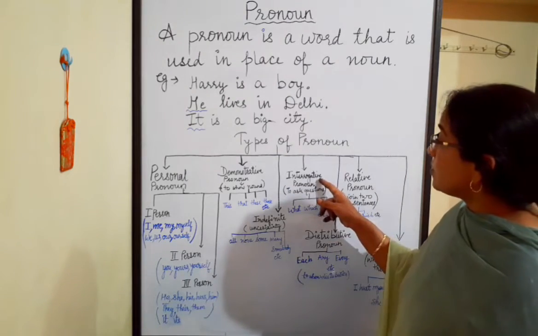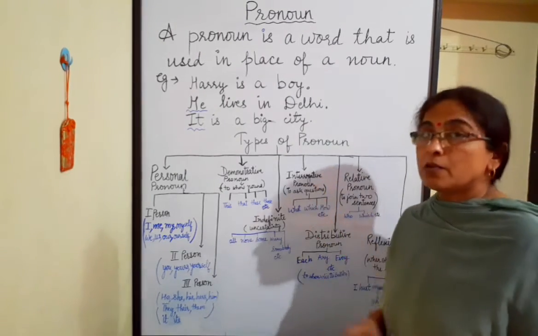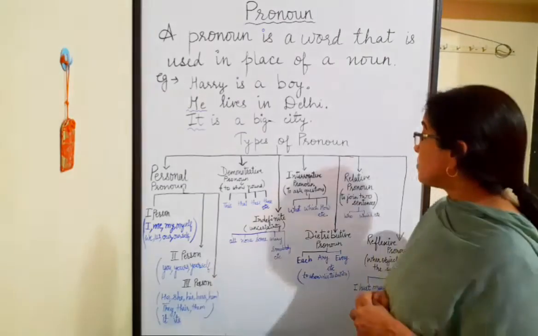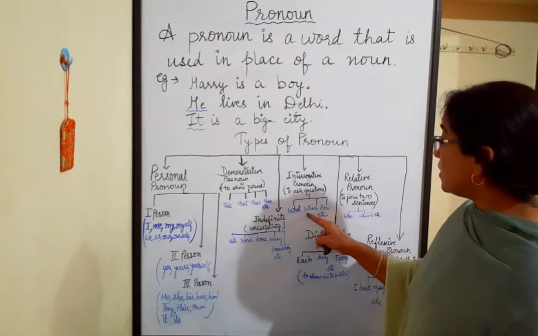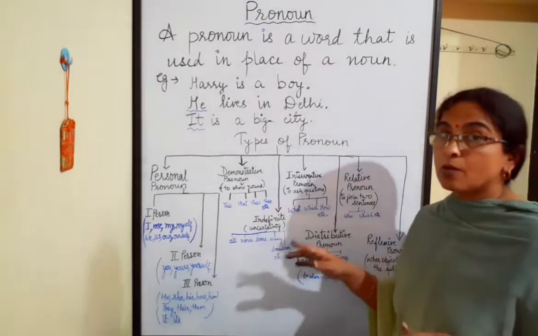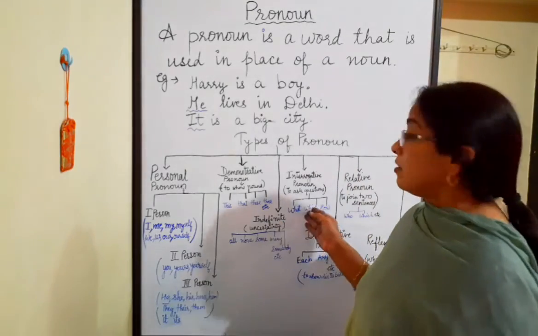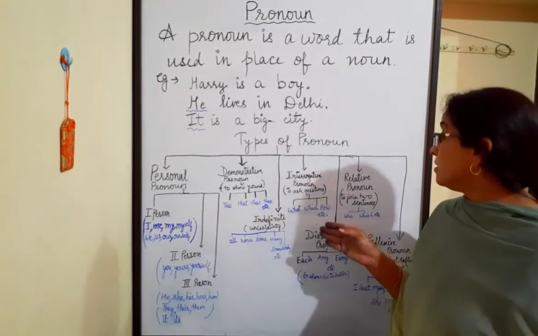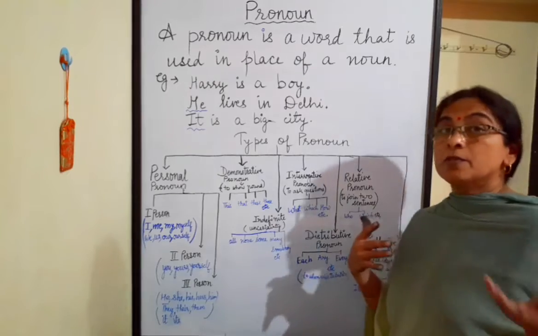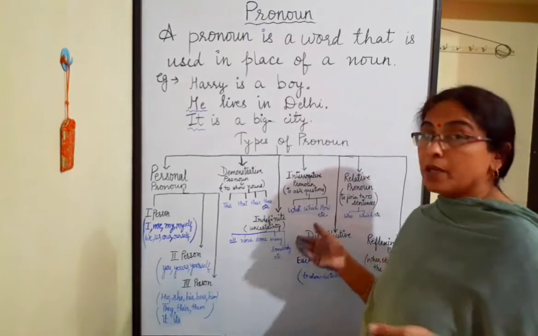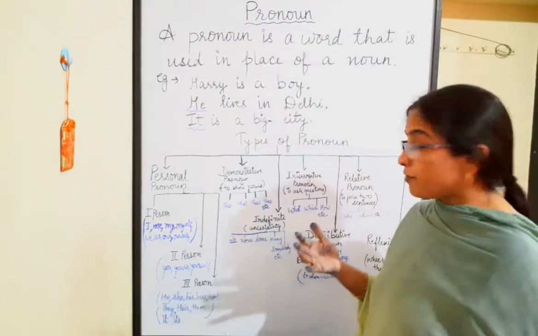Next is interrogative pronoun. These pronouns are used to ask questions like what, which, how, etc. What is your name? Which flower do you like? How many colors do you have? Etc.